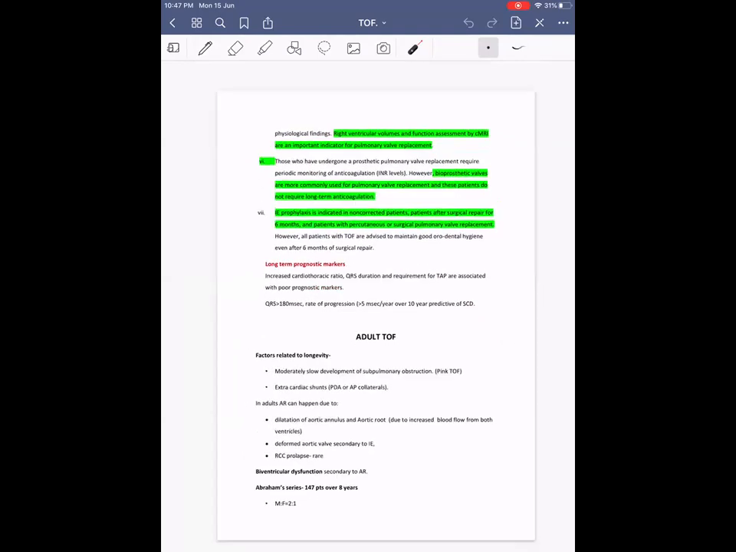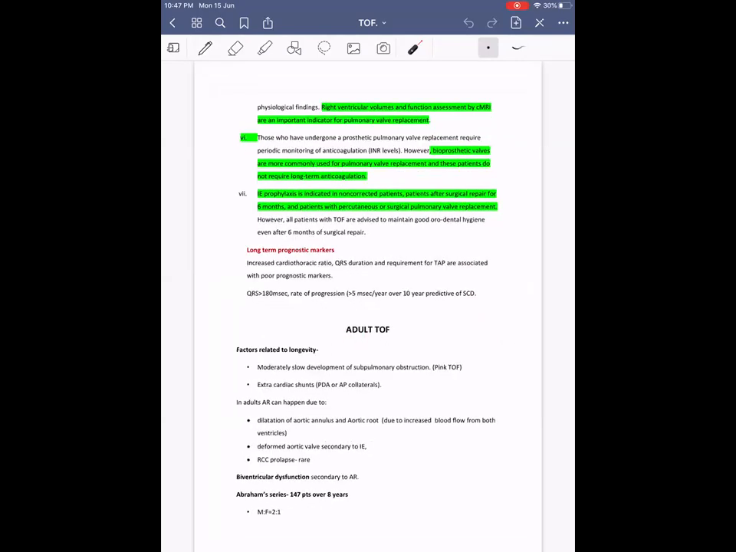Then coming briefly to adult TOF, what are the factors related to longevity? Who are the patients who are likely to survive long? Those with moderately slow development of subpulmonary obstruction, that is the pink TOF patients, who have relatively less severe RVOT obstruction, and those with extracardiac shunts, either in the form of PDA or aortopulmonary collaterals. These are the ones who reach adulthood.